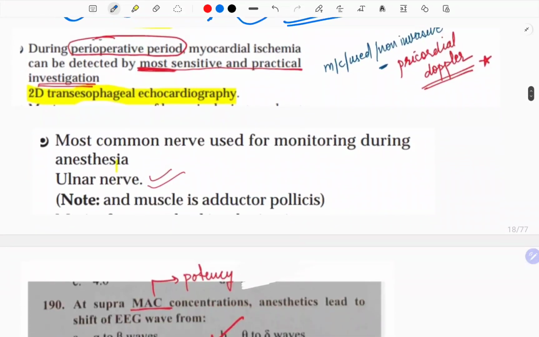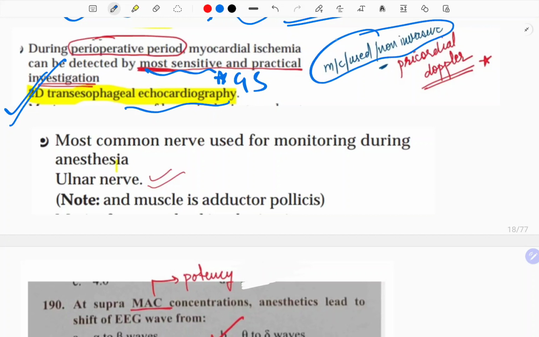Now, next is during the perioperative period, myocardial ischemia can be detected by the most sensitive and practical investigation, which is 2D transesophageal echo, because they're asking most sensitive. That is the gold standard. The most commonly used, which is non-invasive, is the precordial Doppler. But this one is invasive. But this is most sensitive. This is most commonly used, precordial Doppler.